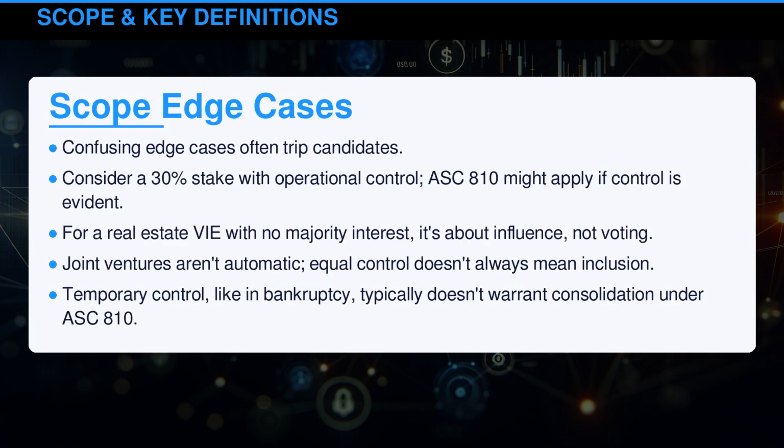Confusing edge cases often trip candidates. Consider a 30% stake with operational control. ASC 810 might apply if control is evident. For a real estate VIE with no majority interest, it's about influence, not voting. Joint ventures aren't automatic. Equal control doesn't always mean inclusion. Temporary control, like in bankruptcy, typically doesn't warrant consolidation under ASC 810.